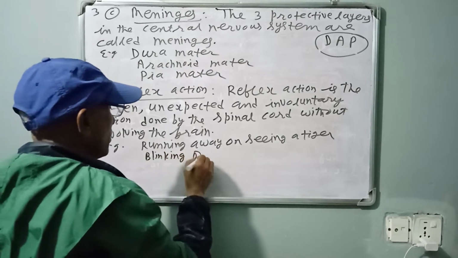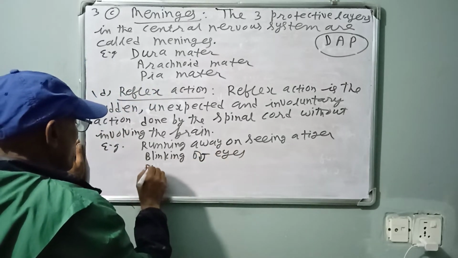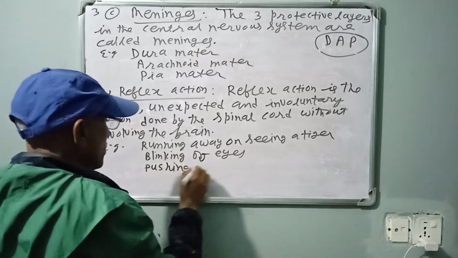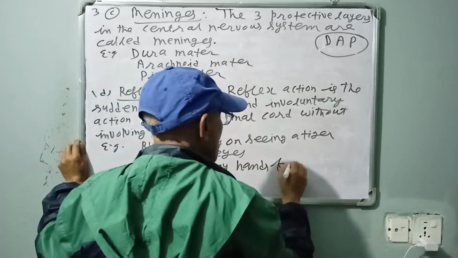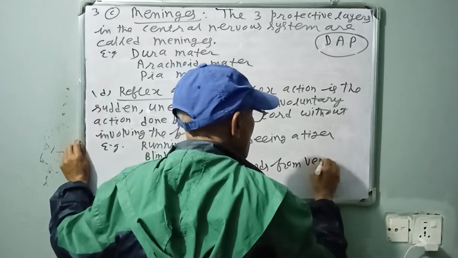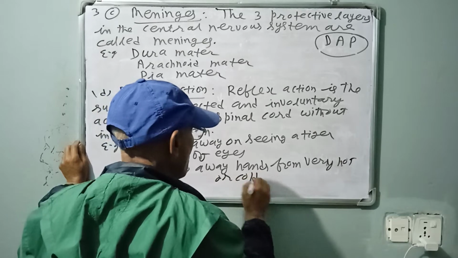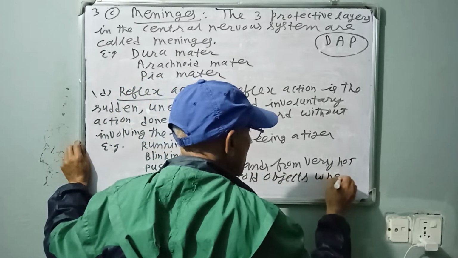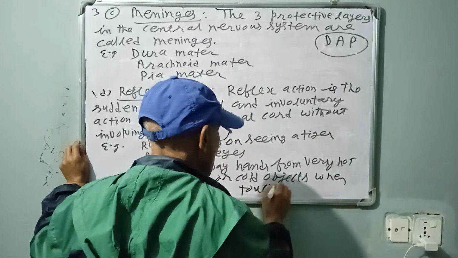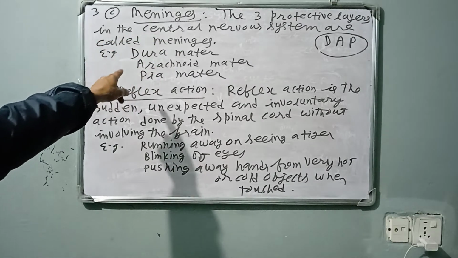Pushing away hands from very hot or cold objects when touched. See, I have written meninges, the three protective layers in the central nervous system are called meninges.